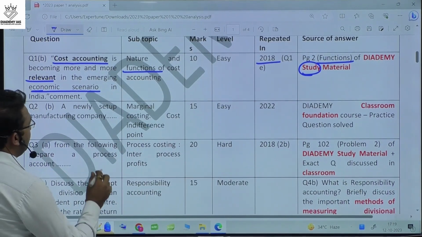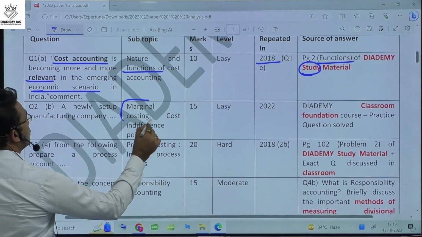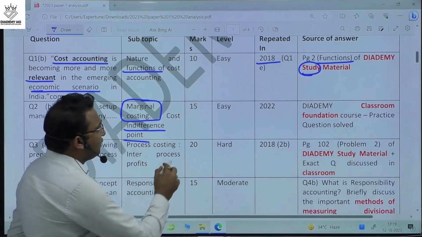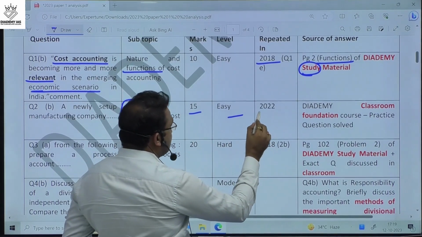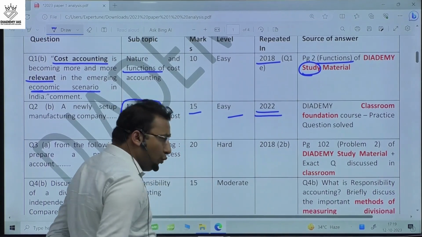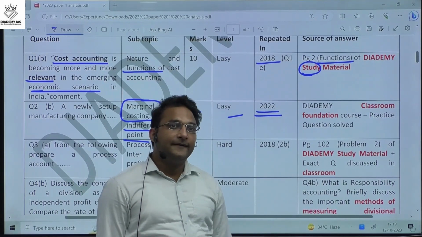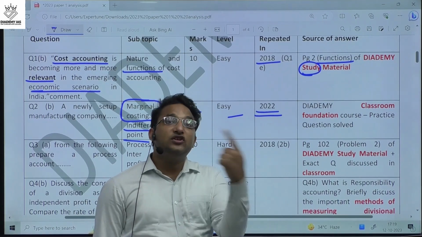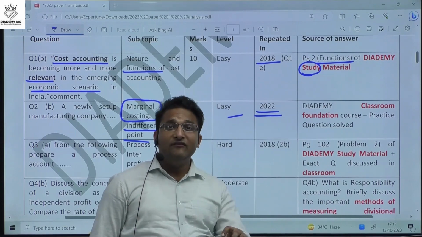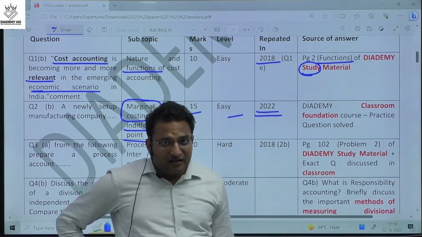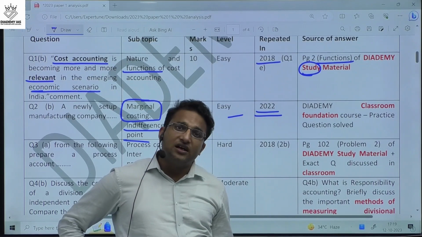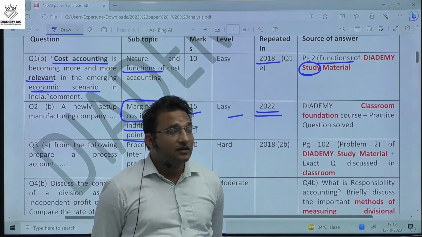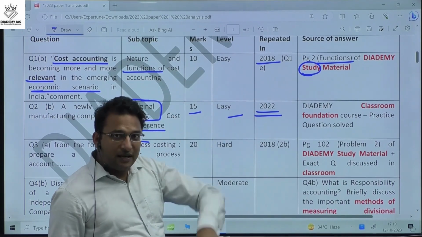Now the next question is the numerical of marginal costing, the indifference point. This is a 15 marker, easy question. The same theme was repeated in 2022, that means the immediately past year. So we should not leave the immediate past year's themes. Sometimes we think that if I practice the same questions which were asked last year, it is not going to benefit because it is not going to repeat. But these types of questions show that this can be repeated.